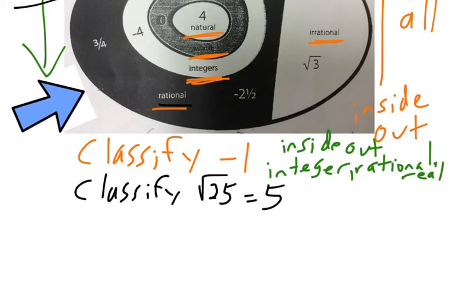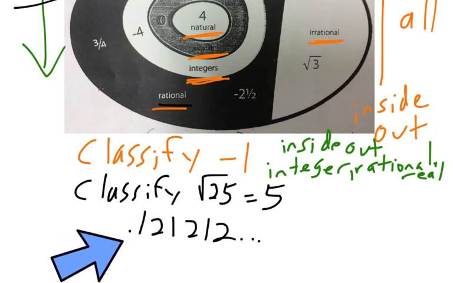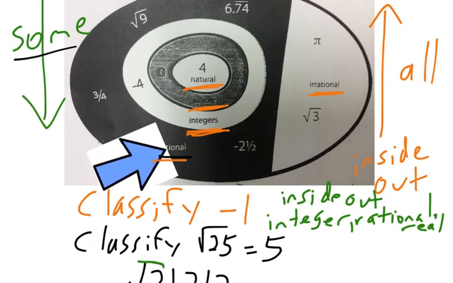Alright, I'll do another example. If we had to classify 0.121212... Well, look at that number. Does anything repeat? Yeah, and if it repeats, you should be able to put a bar over it. So the 1 and the 2 both repeat. That's why we have 12, 12, 12. So that's repeating.